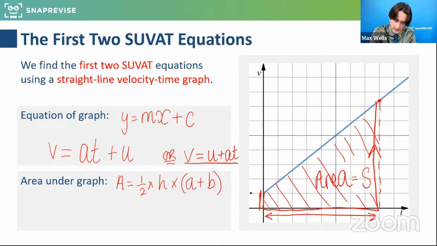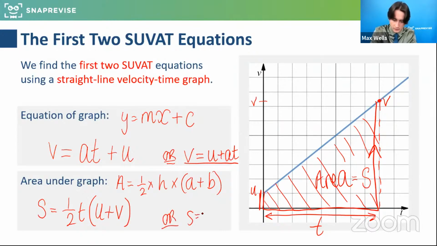Now that height is u, and that height is the final velocity at the time we're dealing with along here. So if we put that all together, what we'd get is s, the area, is equal to a half times the time elapsed times the initial velocity plus the final velocity. You may have seen that written as s equals u plus v over 2 times t. Brilliant and well done. Thank you so much to all of those that have shared that in the chat. Putting it in light of these variables is really useful.